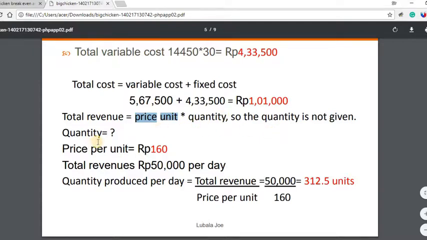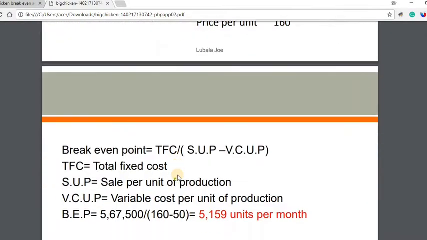If I take the total revenue to be 50,000 per day, 50,000 divided by the price per unit, one product, say one burger, 160 rupees, so 312 units I have to sell. Then only I'll get the revenue of 50,000. Now we'll come back to this concept.